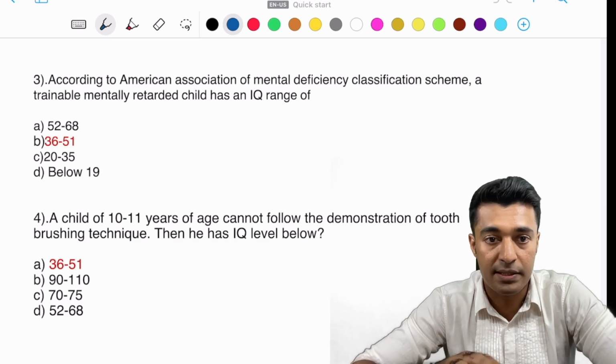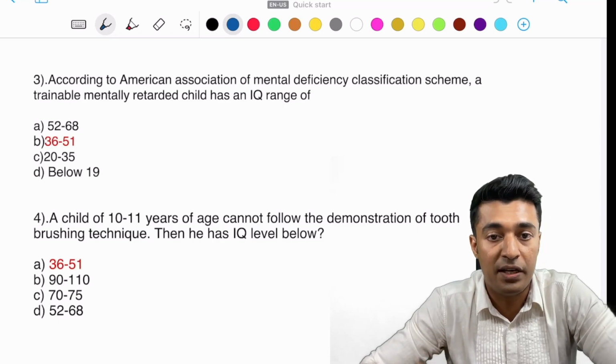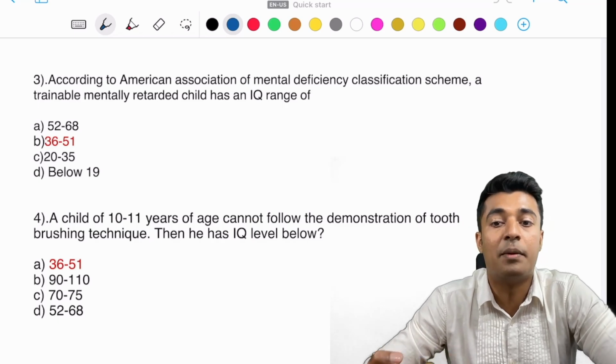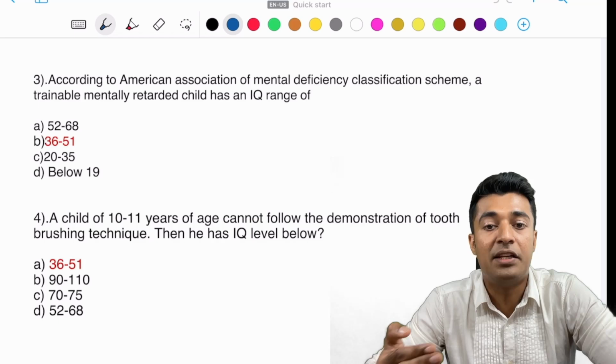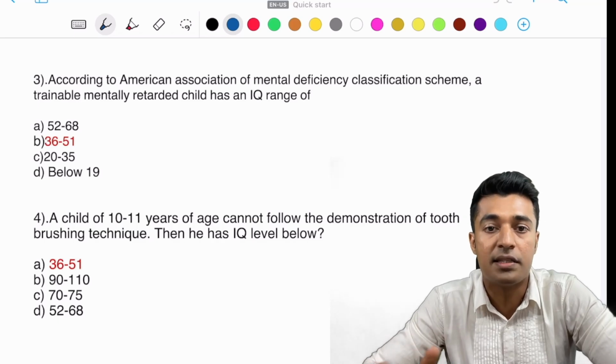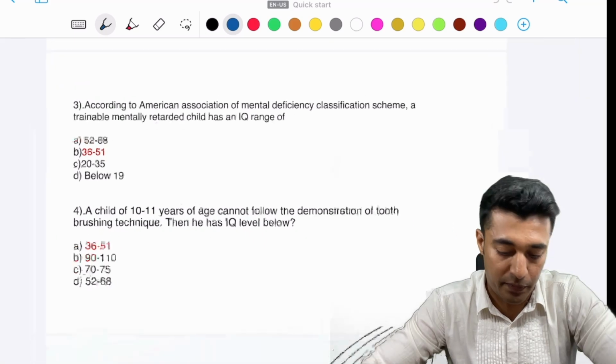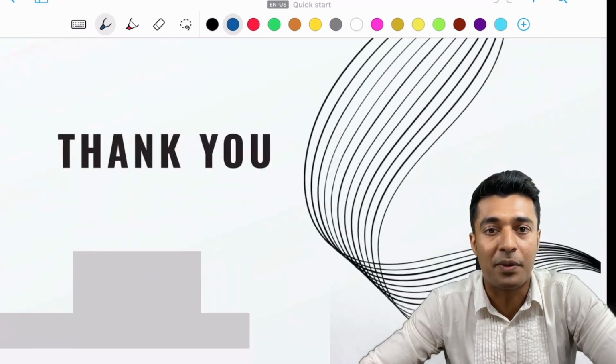The fourth question is that a child of 10 to 11 years of age cannot follow the demonstration of toothbrushing. That means he cannot be trained. For that, the IQ level has to be below 36 to 51. So the same question was asked in a different way. So these are the four questions that have been asked so far. That concludes my presentation. Thank you.